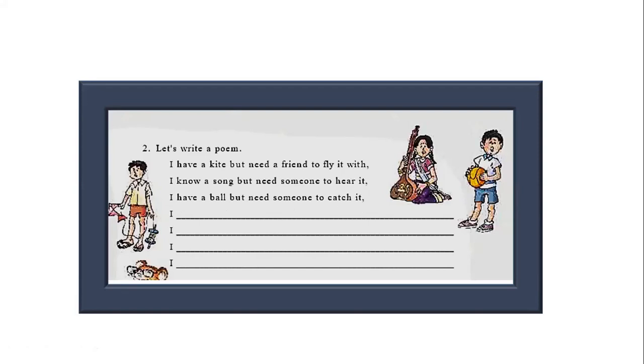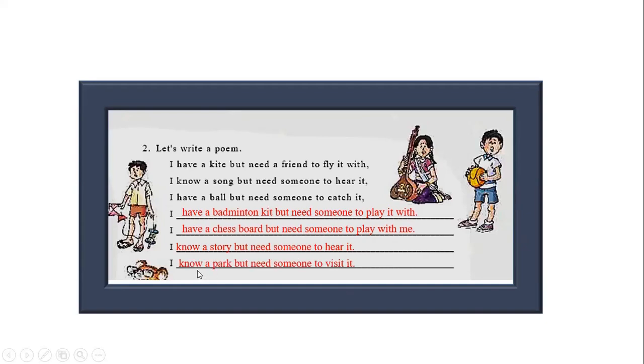I have a ball, but need someone to catch it. Let's try to complete this poem, children. I have a badminton kit, but I need someone to play it with. I have a chessboard, but need someone to play with me. I know a story, but need someone to hear it. And finally, I know a park, but need someone to visit it. So, children, this is a poem which highlights the need for teamwork.